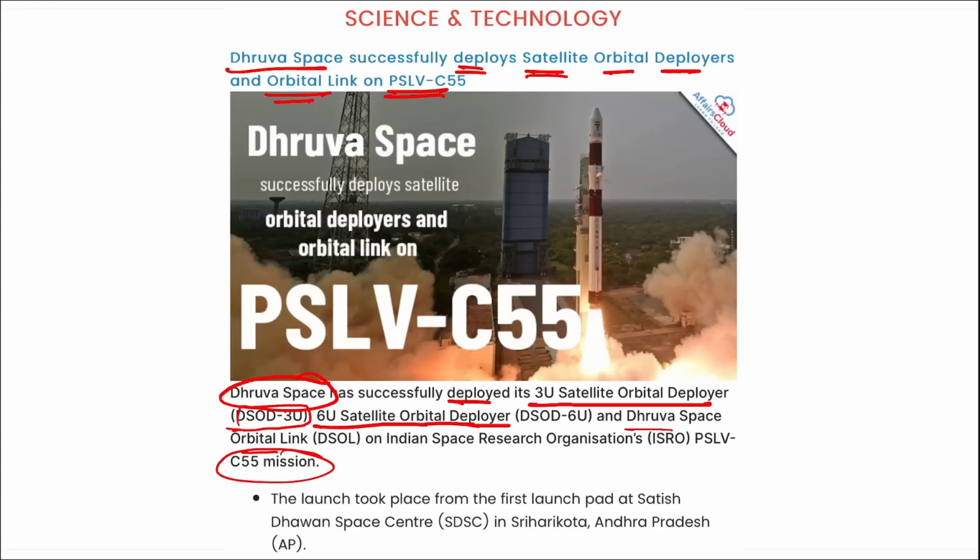So what all was launched? 3U satellite orbital deployer, 6U satellite orbital deployer, and Dhruva Space orbital link. They were launched by ISRO using PSLV C-55 rocket. This launch took place from Satish Dhawan Space Center, that is in Sriharikota, Andhra Pradesh.